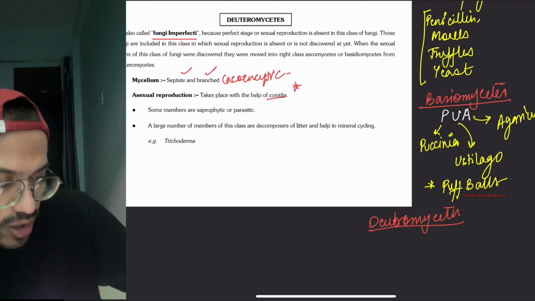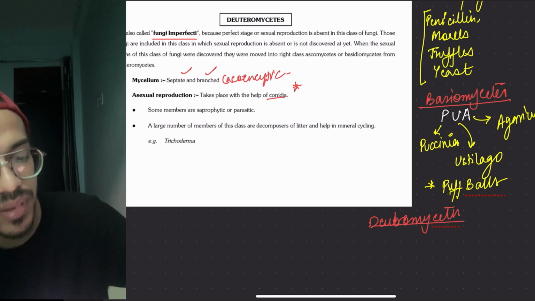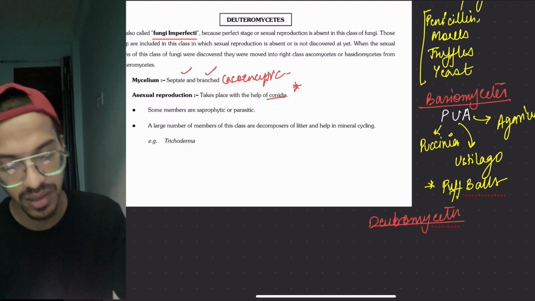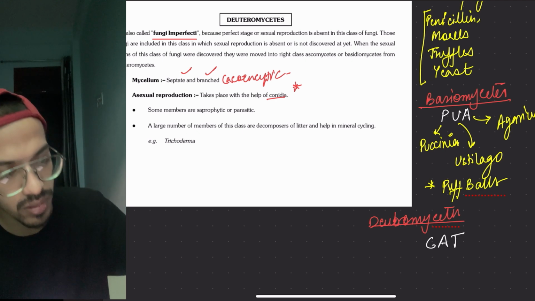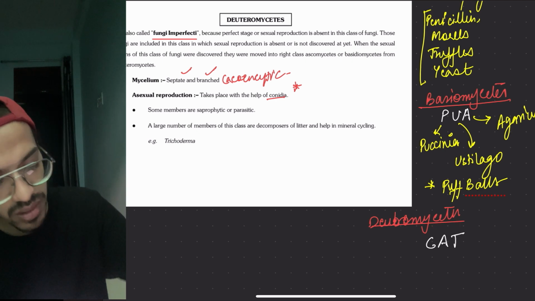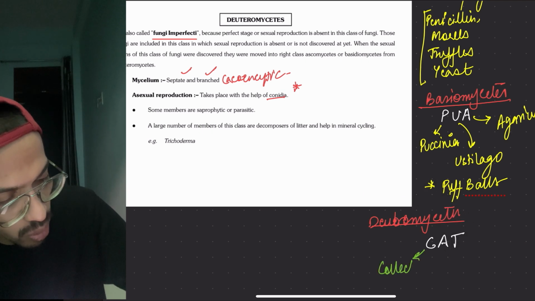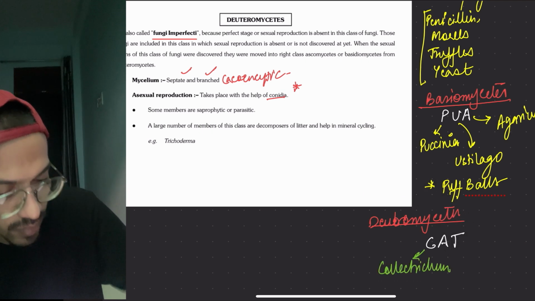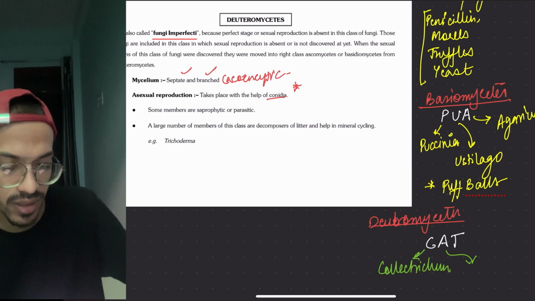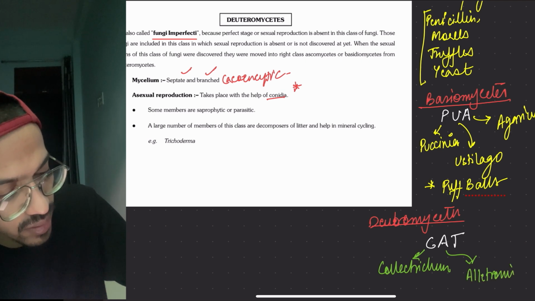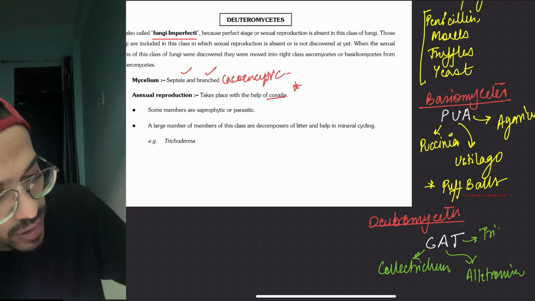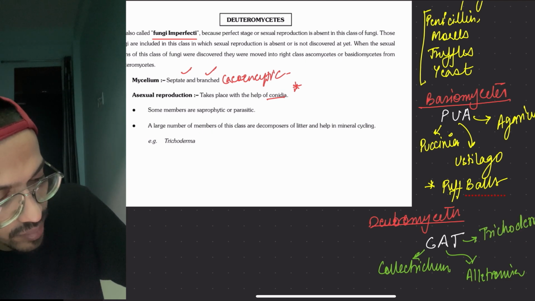In case of Deuteromycetes, you have to remember the word CAT. The C is Colletotrichum, A is Alternaria, and T is for Trichoderma.